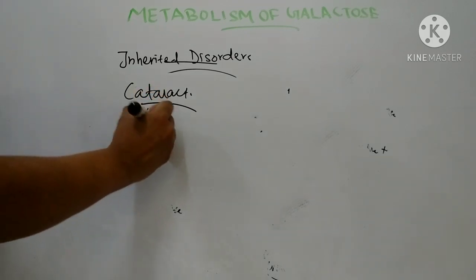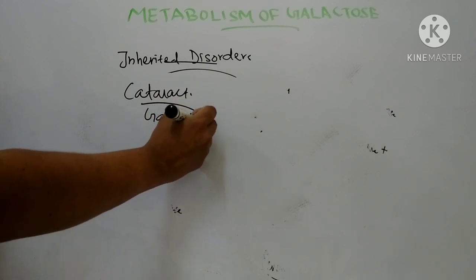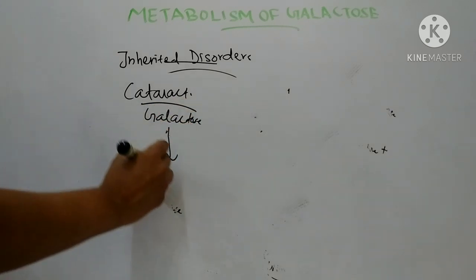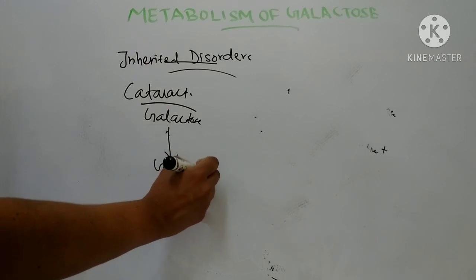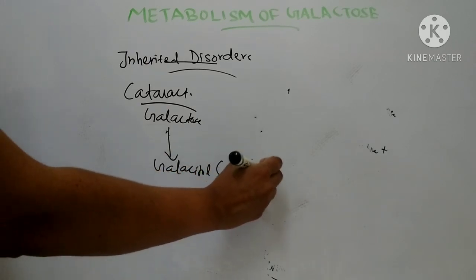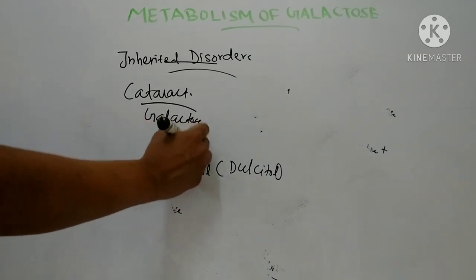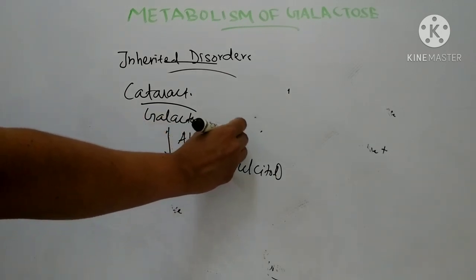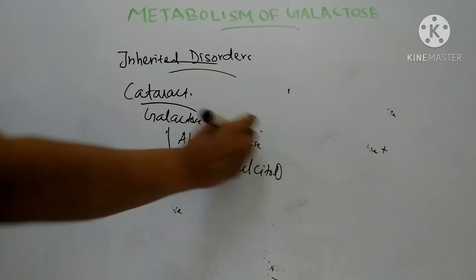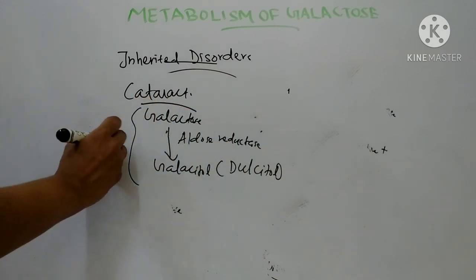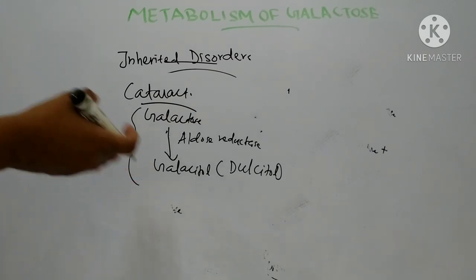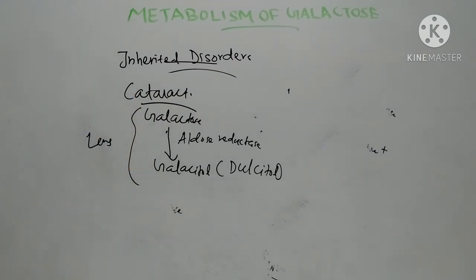This excess galactose in the lens is reduced to galactitol, or dulcitol, by the enzyme aldose reductase. This takes place in the lens of the eye.